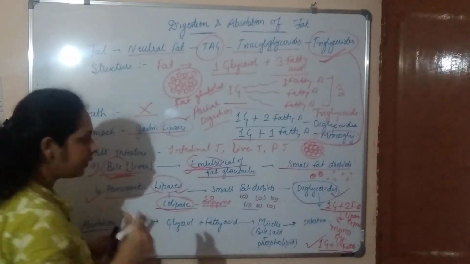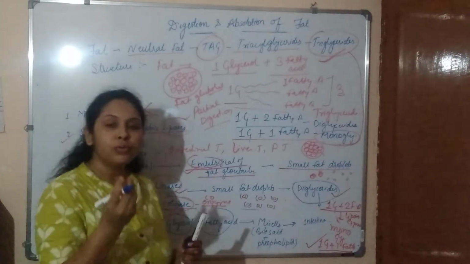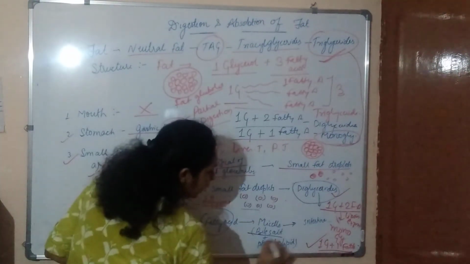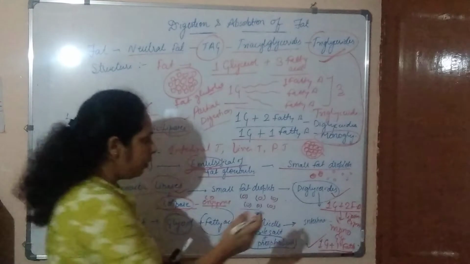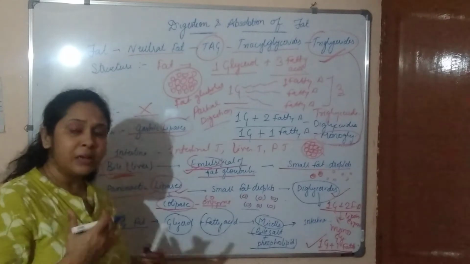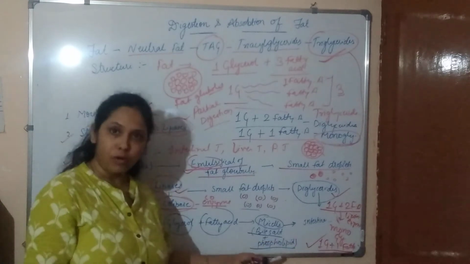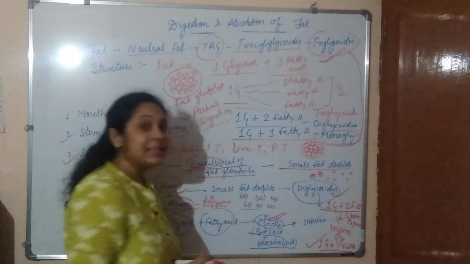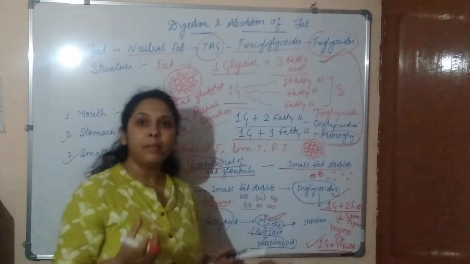Now here we will see how the absorption occurs. These glycerol and fatty acids have to be made water soluble. With the help of bile salt and phospholipid, they become spherical and water soluble. We call it micelles. So here these glycerol and fatty acids are basically insoluble. They have to be made soluble with the help of bile salt and phospholipid, and that is called micelles. And now these micelles get absorbed by the intestine.